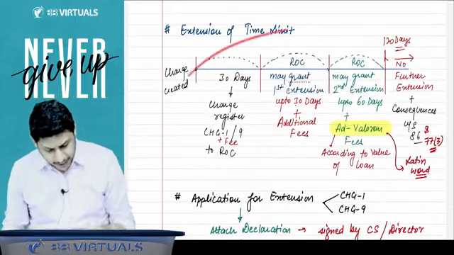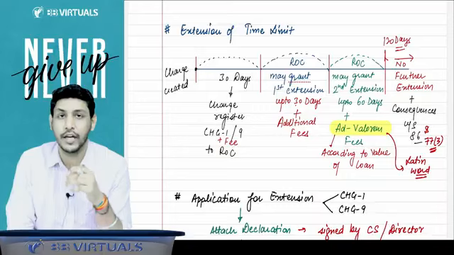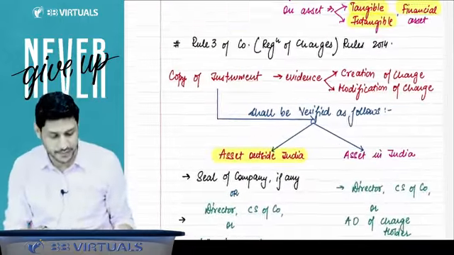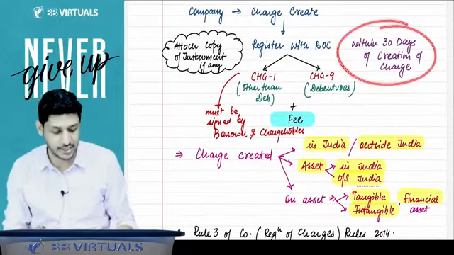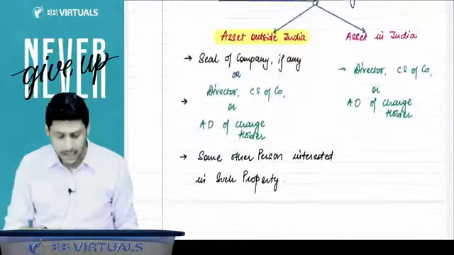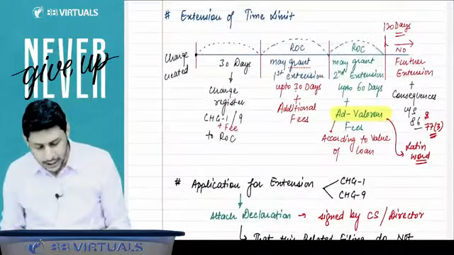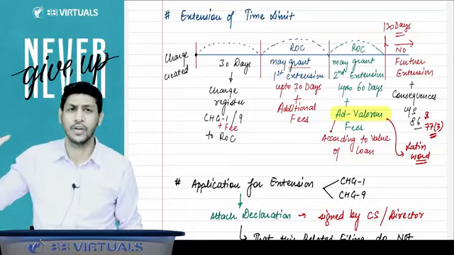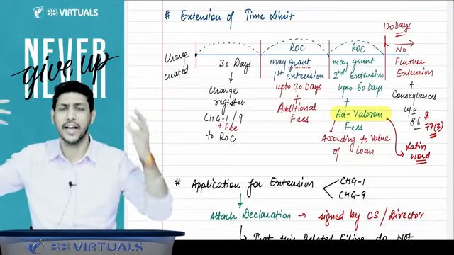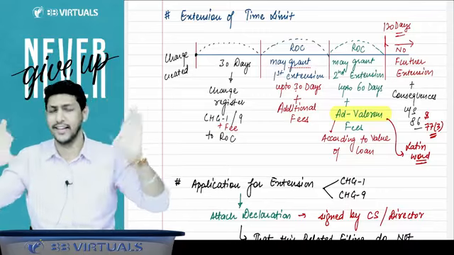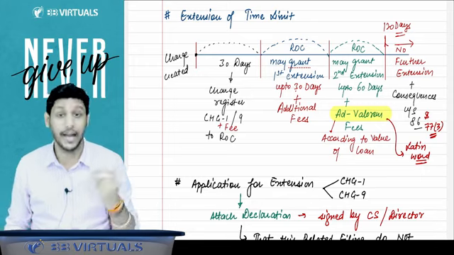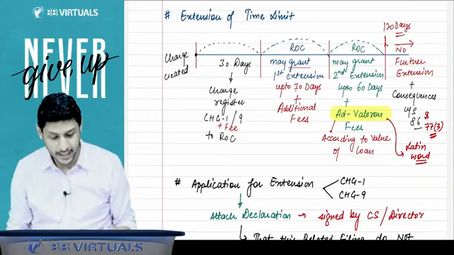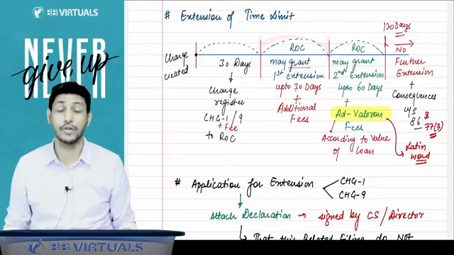Right now, this is a very important time limit. Sir, if we are not able to get that charge registered within a period of 30 days, you have said that your charge must be registered with the ROC within 30 days. But suppose we were not able to register it within 30 days. The director was busy in his honeymoon, he was not aware of anything, and they were not able to get that charge registered. Then what will happen? If you are not able to register this charge within 30 days, you can file an application to the ROC for an extension.